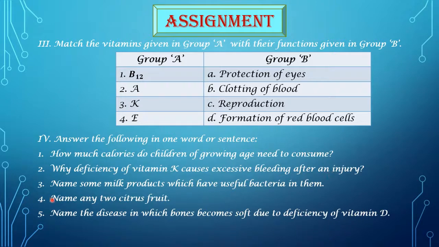Then question third, name some milk products which have useful bacteria in them. Then the fourth question, name any two citrus fruits. Question number 5, name the disease in which bones become soft due to the deficiency of vitamin D.